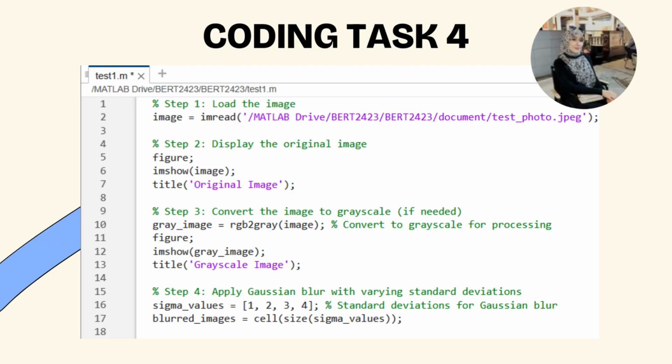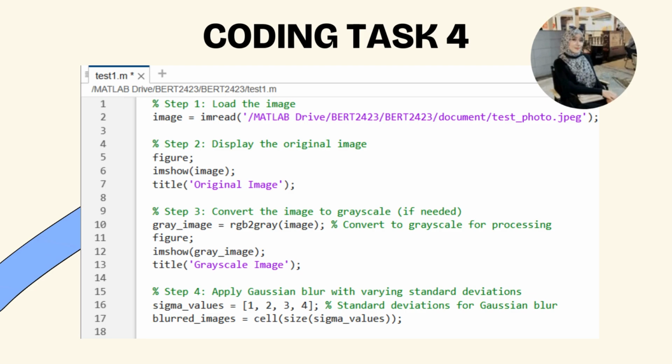For coding task 4, step 1, we load the image. We save the photo with the name test underscore photo and save it as JPEG.